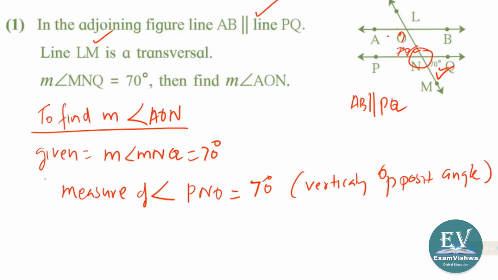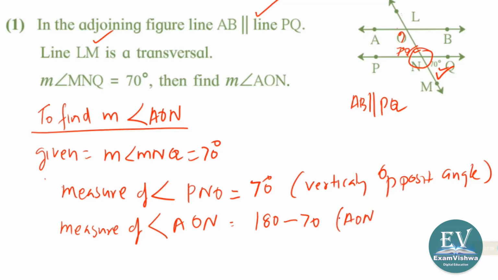If this is 70, then measure of angle AON, which is asked, is equal to 180 minus 70. Where did this 180 come from? You will write: because angle AON and angle P and O are interior angles. So what about interior angles? Interior angles total 180, that is why we wrote this. And we will write 110 degrees. So we got the measure of AON.